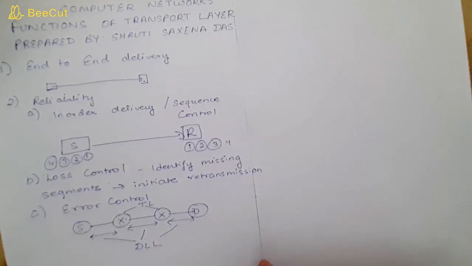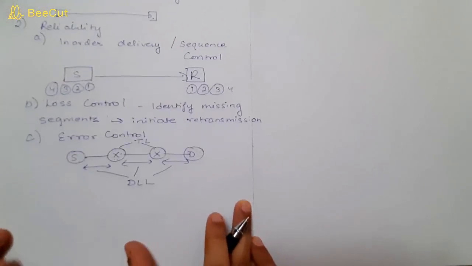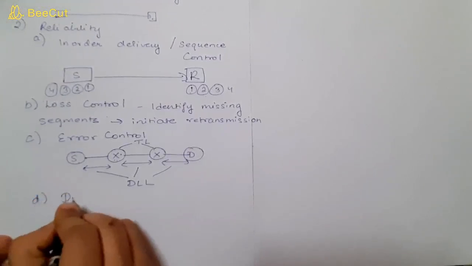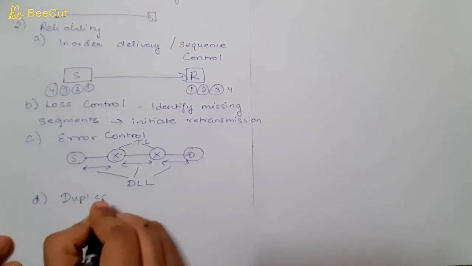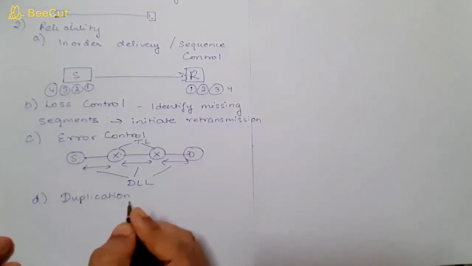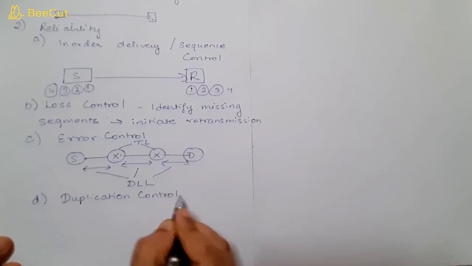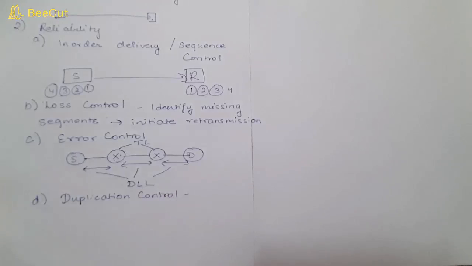Then the next one which is used is duplication control. So again, the sequence number plays an important role for duplication also. For duplication control, we can check the sequence number and we can identify the lost packet, and also we can identify and discard duplicate segments.